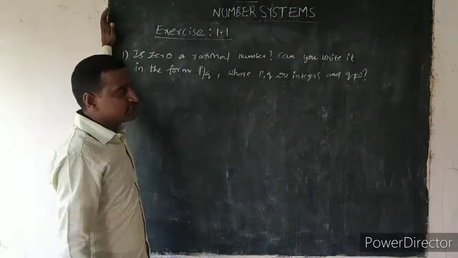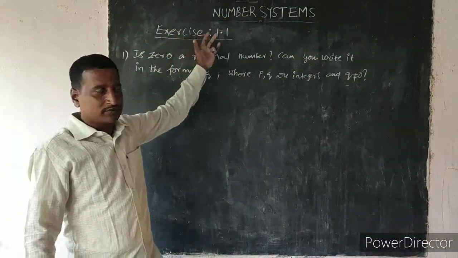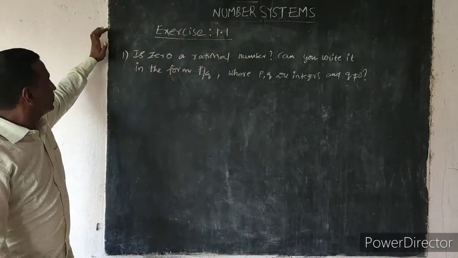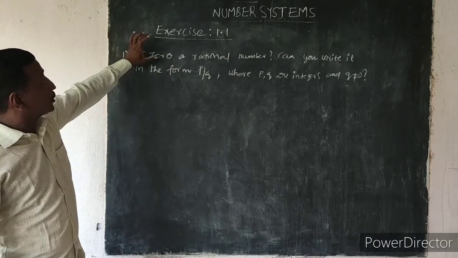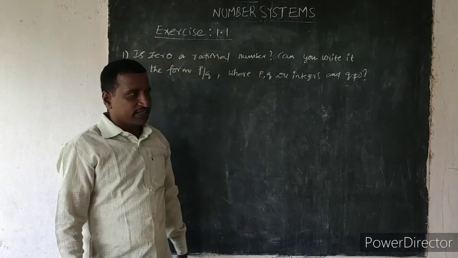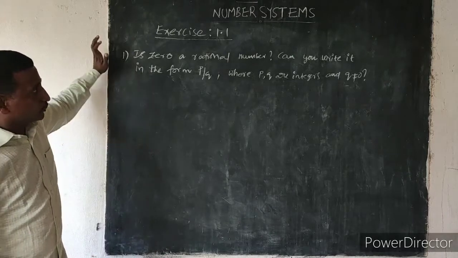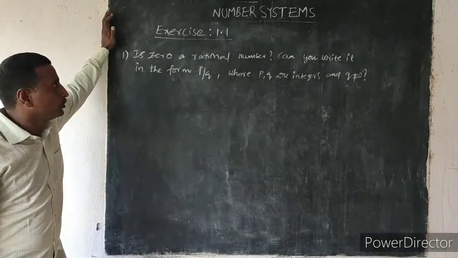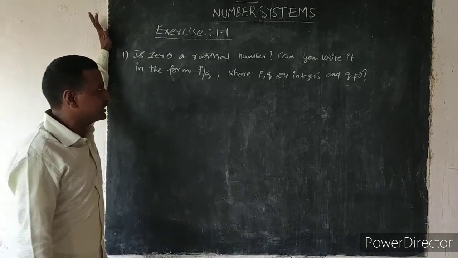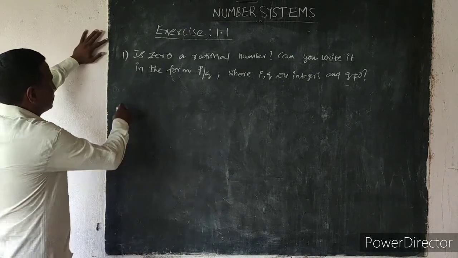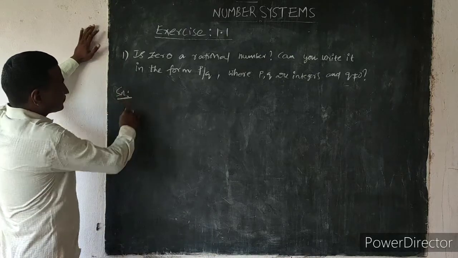Now let us discuss some problems, exercise 1.1. First one: is 0 a rational number? Can you write it in the form of p by q, where p, q are integers and q is not equal to 0? Okay, solution.